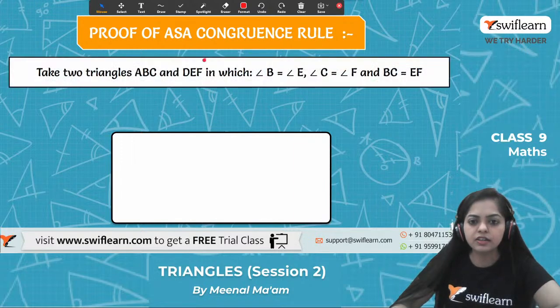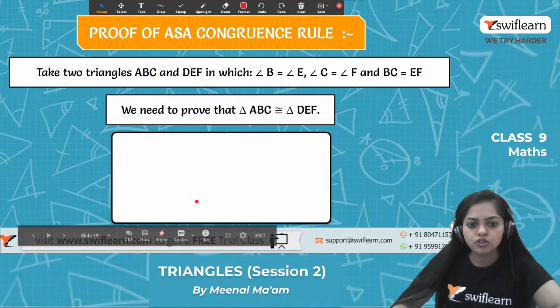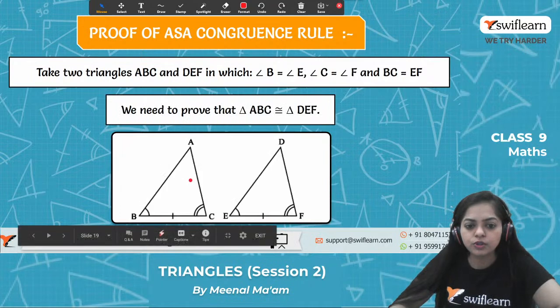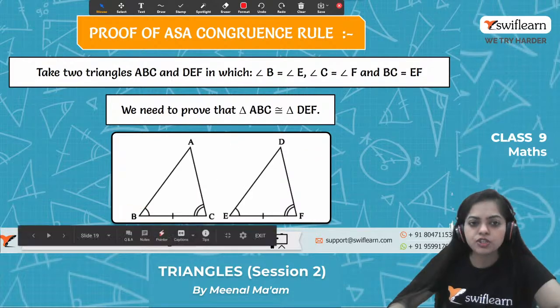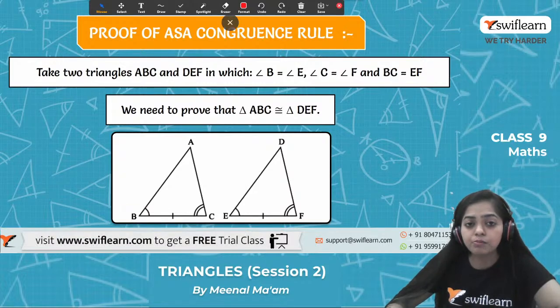So what do we do with this? We prove it. So consider two triangles. We have two triangles ABC and DEF, in which we will consider that angle B equals angle E. And secondly, what do we have?